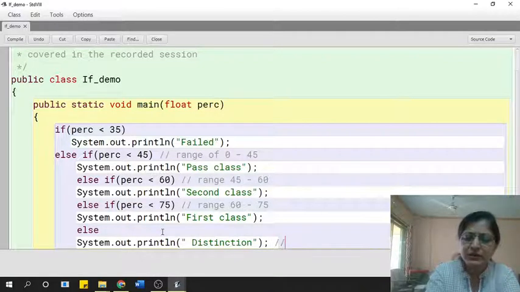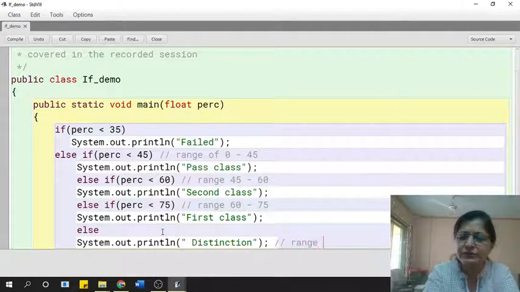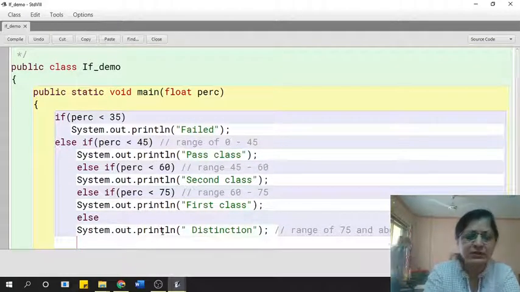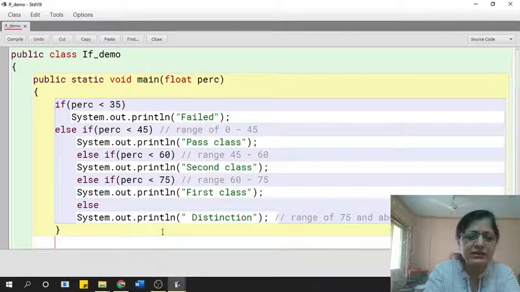So this will be checking for the range of 75 and above. Okay. So this is the statement here. Now I am closing my main method, and I'm closing the class.